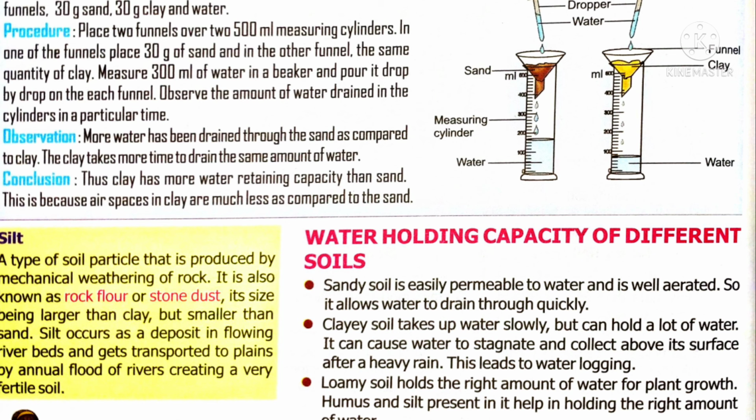What is the meaning of fluctuations? Increasing and decreasing temperature or rainfall. We can say changes in the climate. These all factors affect the nature of the soil.